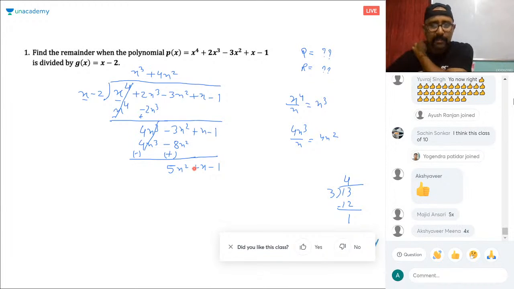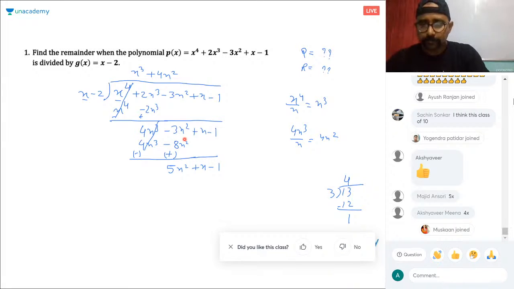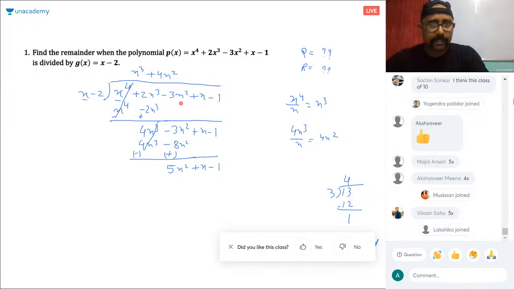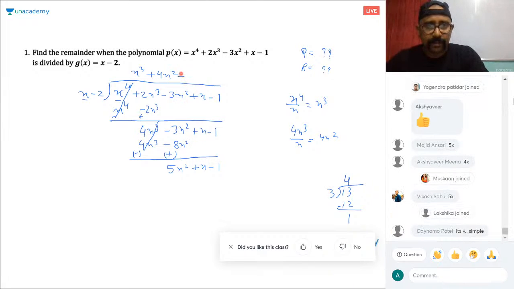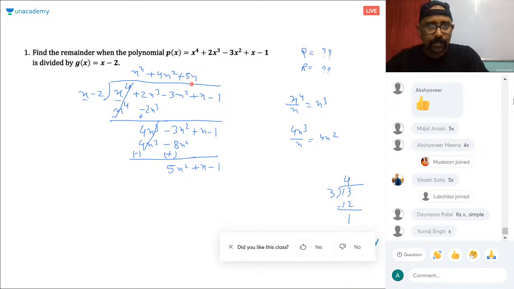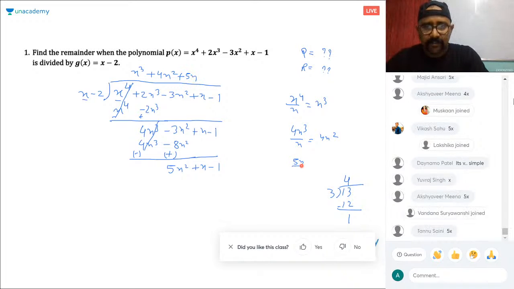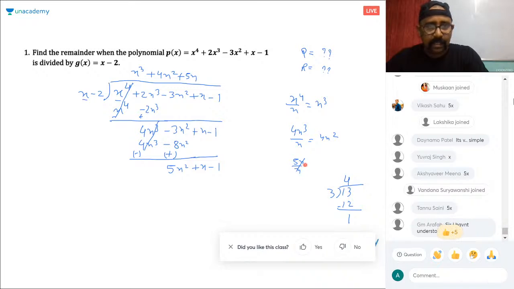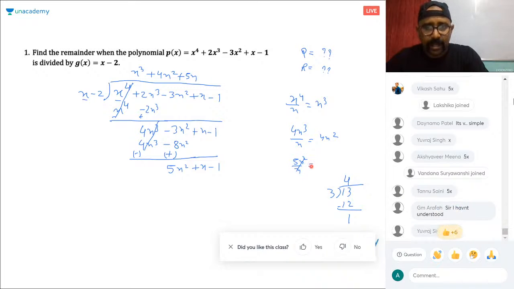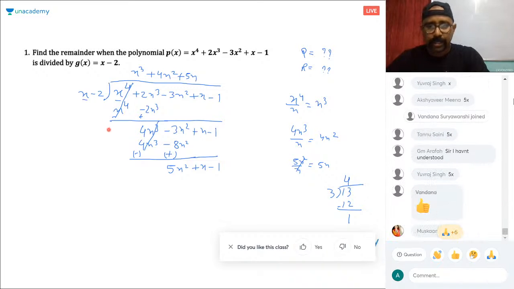Yeah, it's class 10, Sachin. I'm just doing the basics of long division. Yes, 5x, not 4x. 5x is the right answer. So 5x square divided by x, this gets cancelled. What is left? 5x only. Okay, see, in long division, no issue there. We'll do one more sum.